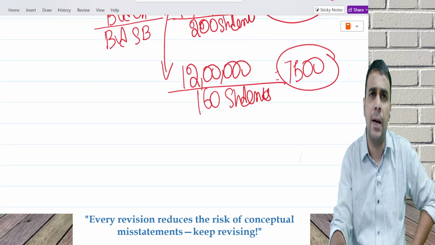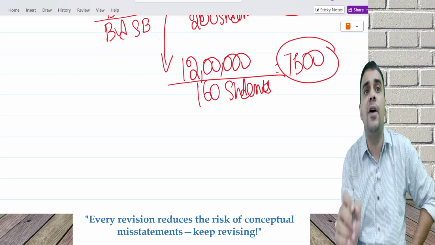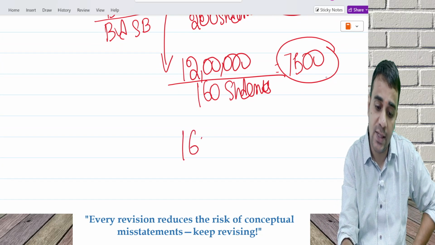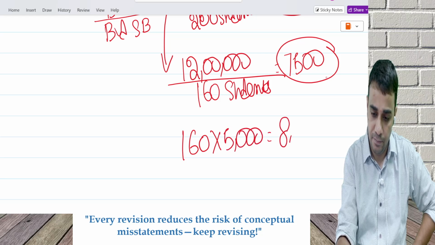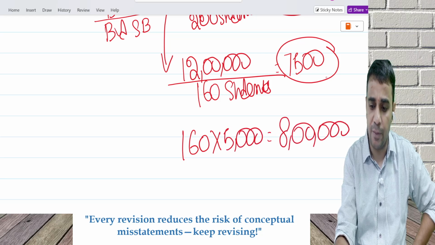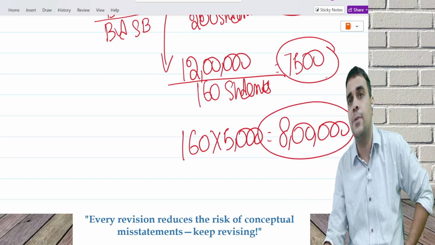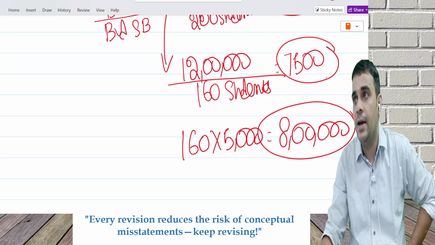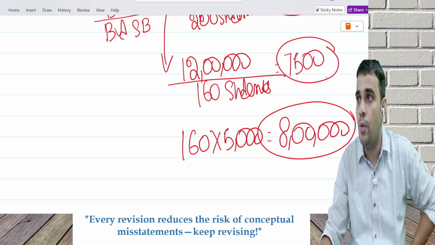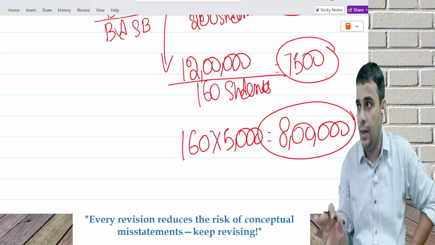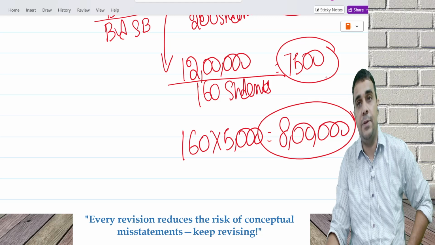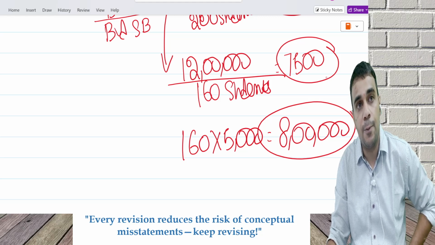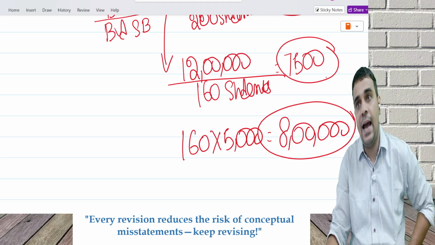My costing department then told me we recovered from students 160 into 5,000 rupees. This is what I recovered from the students. Every student paid 5,000 for overheads. So you paid me 8 lakh rupees, whereas I incurred 12 lakh rupees. I incurred 12 lakh rupees, and you paid me only 8 lakh rupees.